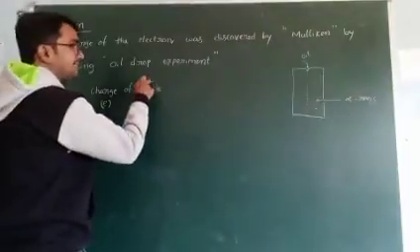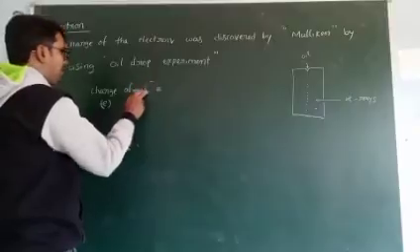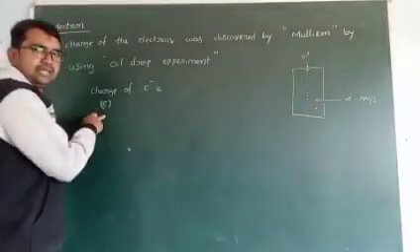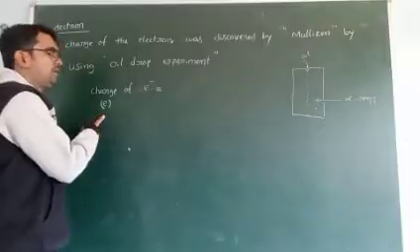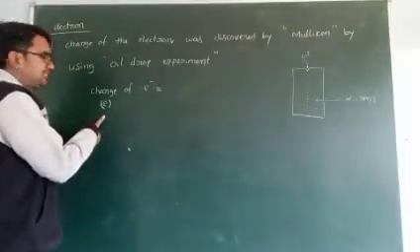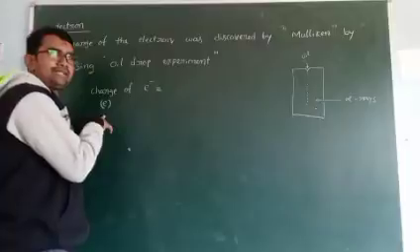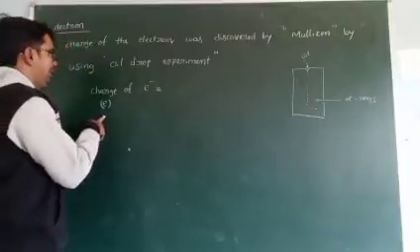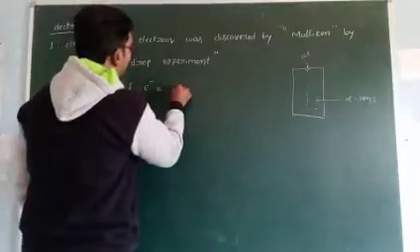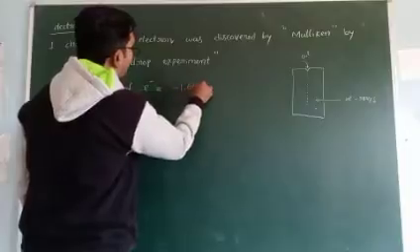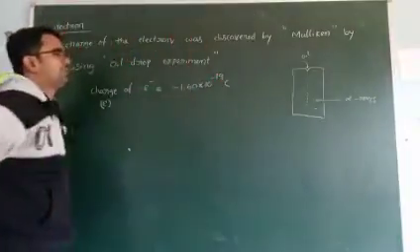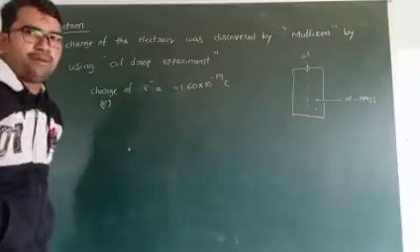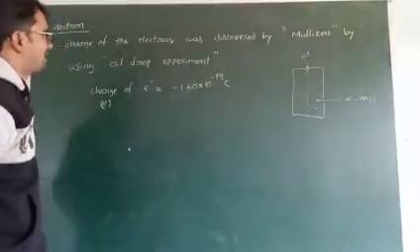E minus means electron, but e means charge. e indicates charge, both for proton and also for electron. So the charge of the electron is minus 1.60 into 10 to the power of minus 19 coulombs. Who discovered this? Millikan, by using the oil drop experiment.